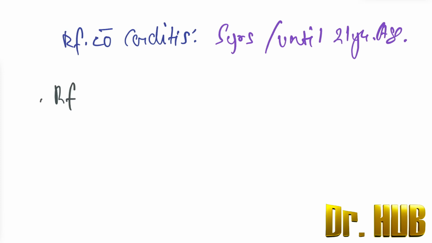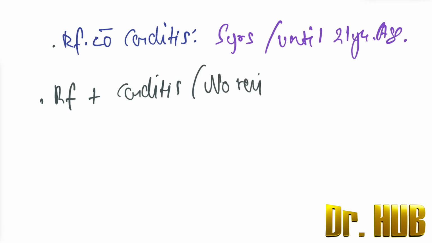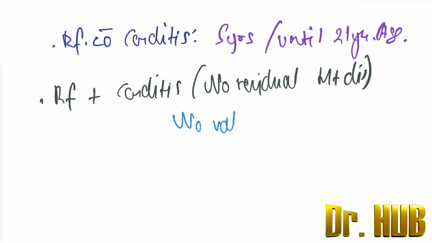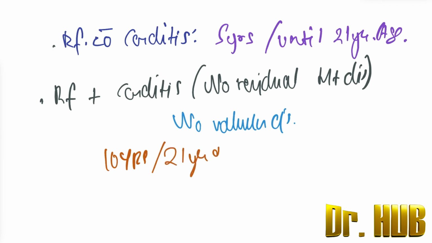The next condition is rheumatic fever along with carditis, but there is no residual heart disease, that is, no valvular disease. So the duration after the last attack is going to be 10 years or until 21 years of age, whichever is longer.